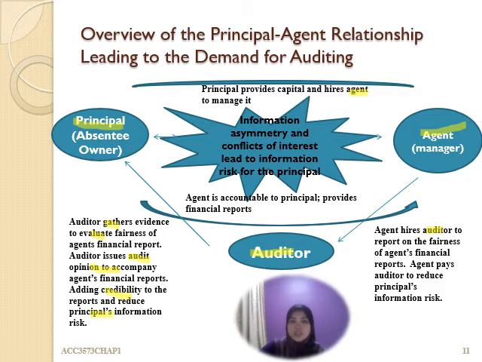So this auditor will report or give assurance to the principal about the performance of the manager, whether the manager is good or not good in performing their duties in the principal's business. So the agent is accountable to the principal, providing the financial report sebagai assurance. The auditor gives the assurance to the principal.